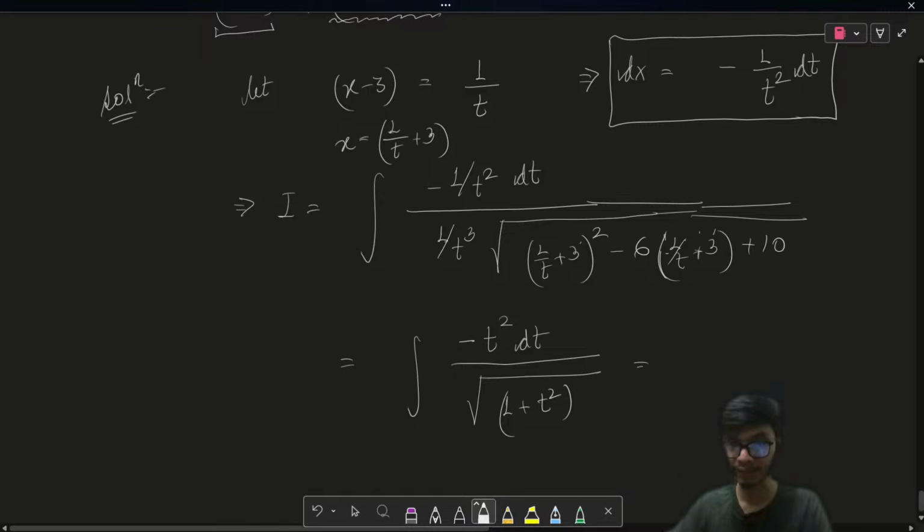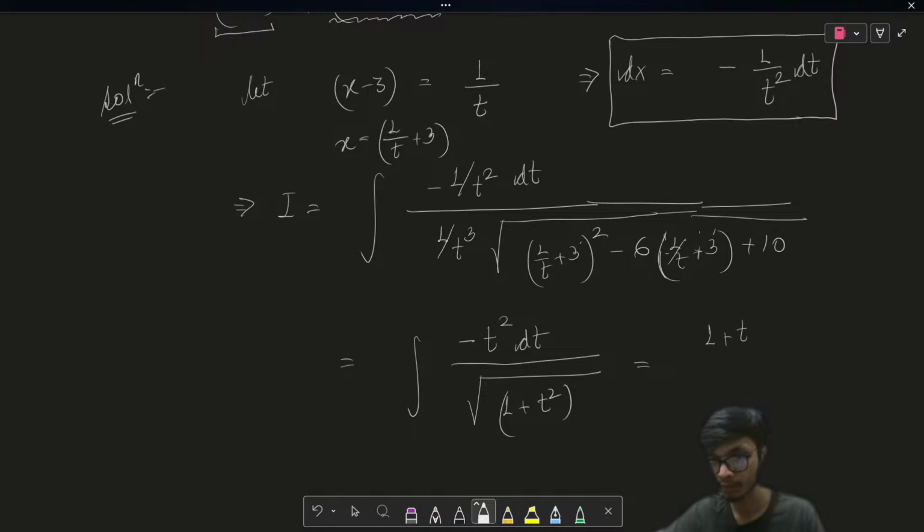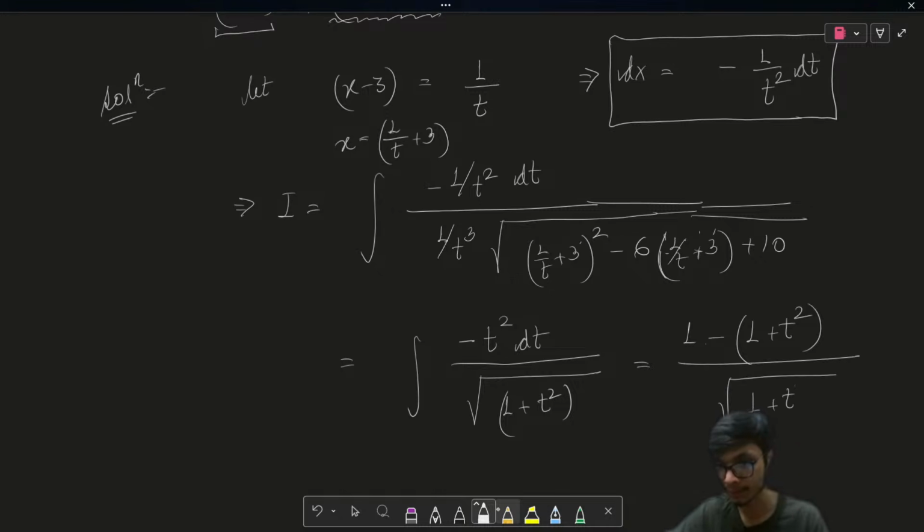What we can do over here is simplify this integral by writing this minus t square as 1 minus (1 plus t square). So I can write this expression as 1 minus (1 plus t square), whole divided by the square root of 1 plus t square dt. Right, so this is our integral over here.